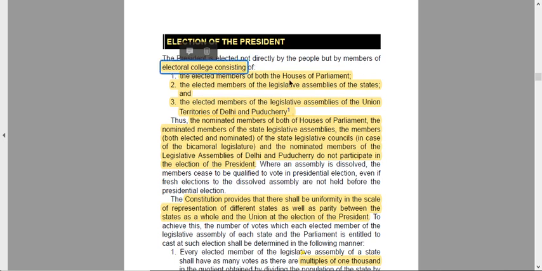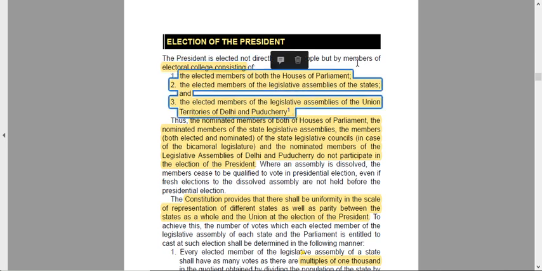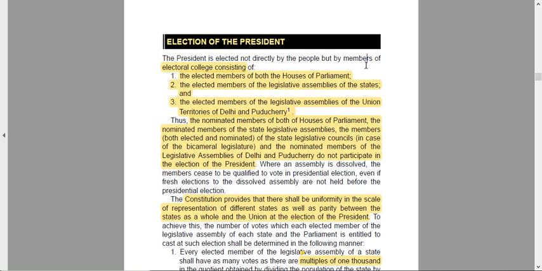Let us see. The elected members of both the Houses of Parliament. Remember, elected, not nominated. Elected members of both the Houses. Elected members of the legislative assemblies of the states, of all the states, not the legislative council. The council is the upper house of the states, the assembly is the lower house. So the legislative assembly is what we are talking about.